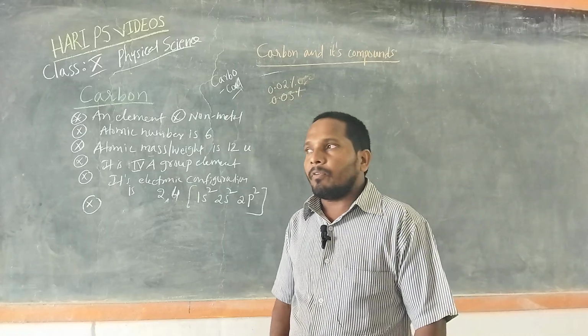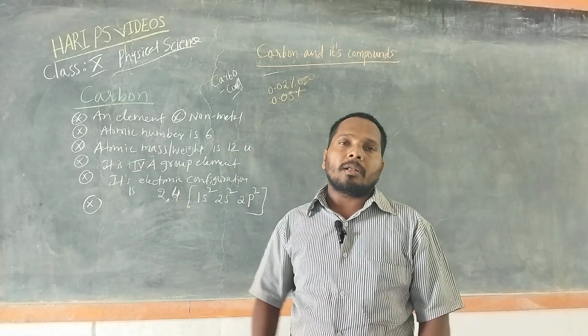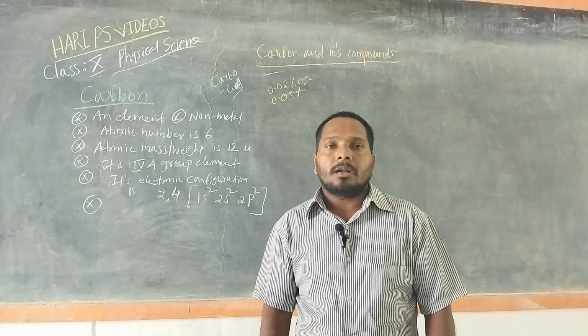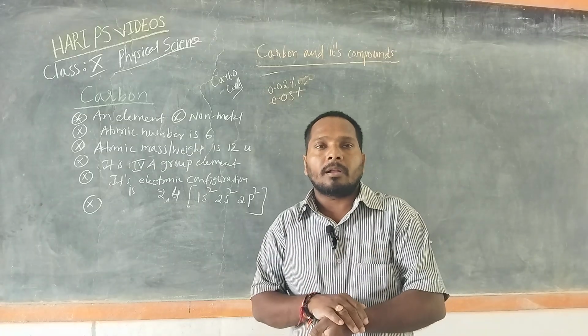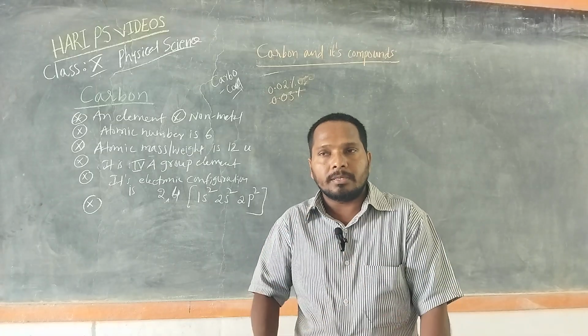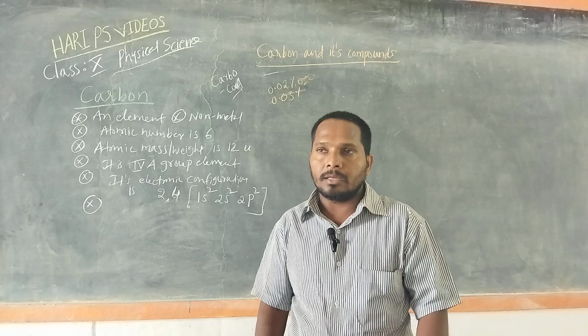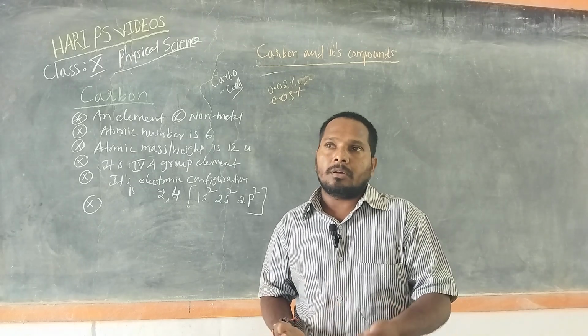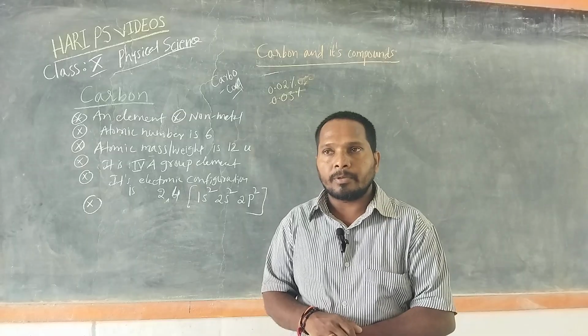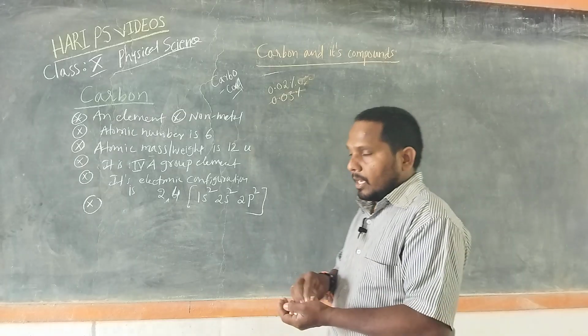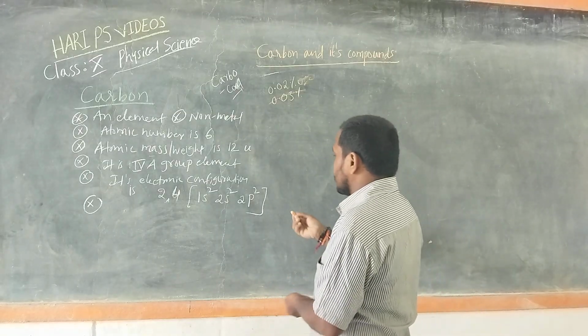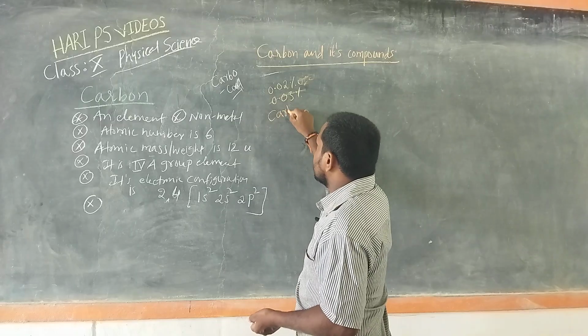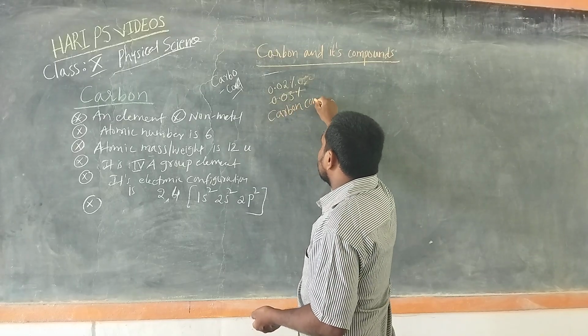So carbon is the element present in all the living things. Carbon forms a large number of compounds with the other elements or with other atoms. Those compounds which are formed by carbon are called carbon compounds.